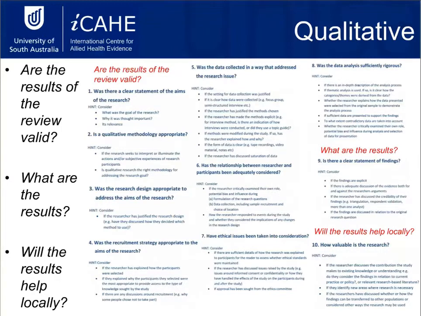So this is a qualitative tool. So this one is for using the CASP as well. And this just gives you an idea of the types of questions that we're asking about with a qualitative critical appraisal.